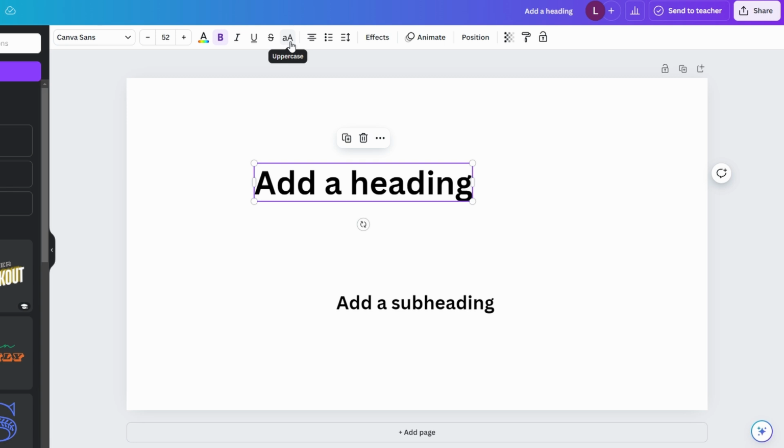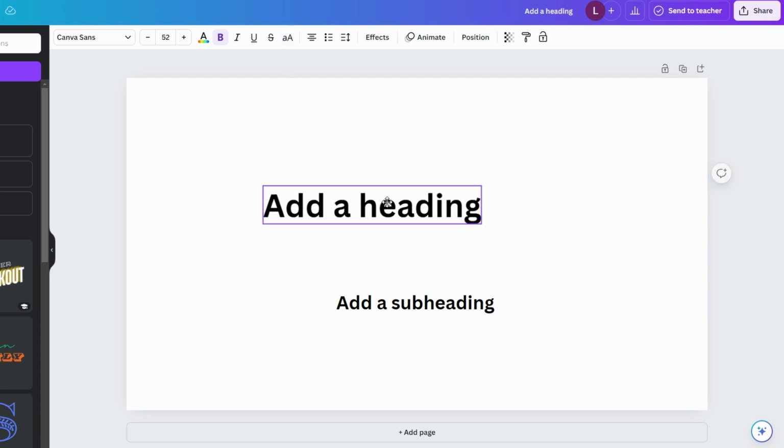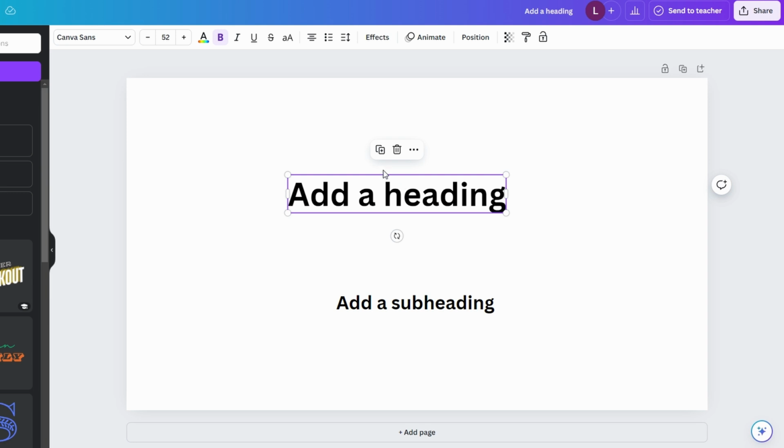Uppercase. Clicking this button will convert all the selected text to uppercase letters. Lowercase. Click again to revert the text back to lowercase, or to its original capitalization format. Mixed case text. If your text includes a mix of uppercase and lowercase, the tool will not change the original format unless you specifically toggle it to all uppercase or lowercase.